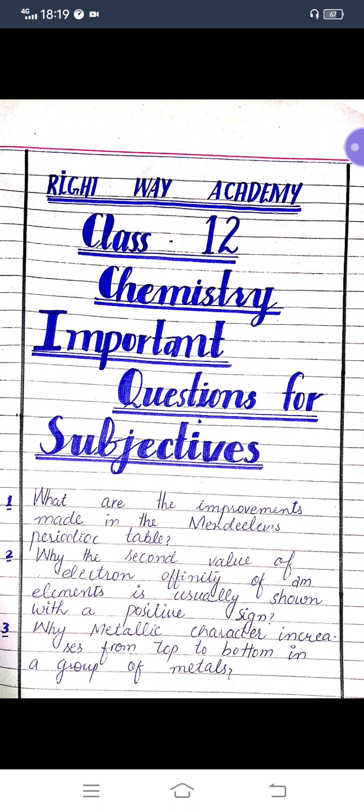Question number 1 is what are the improvements made in the Mendeleev's periodic table. Question 2. Why the second value of the electron affinity of an element is usually shown with a positive sign. Question 3 is why the metallic character increases from top to bottom in a group of metals.